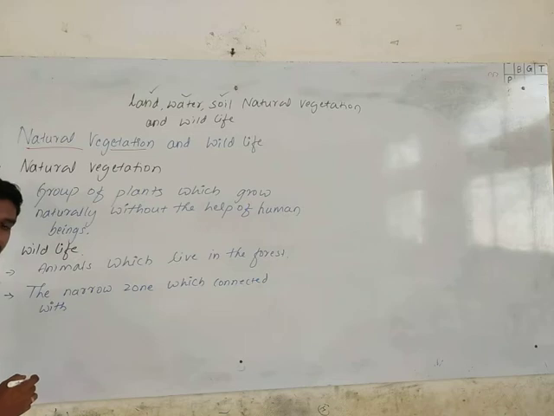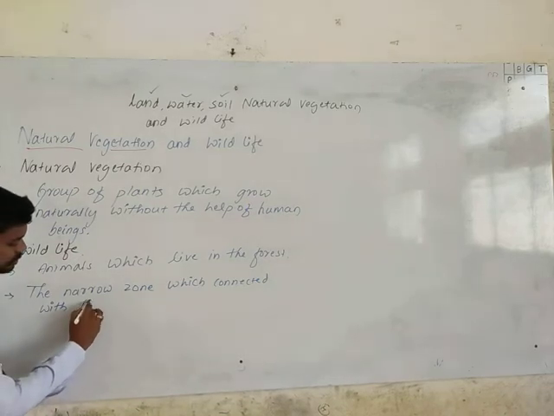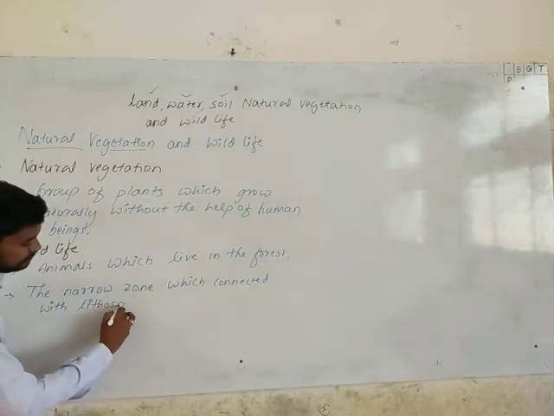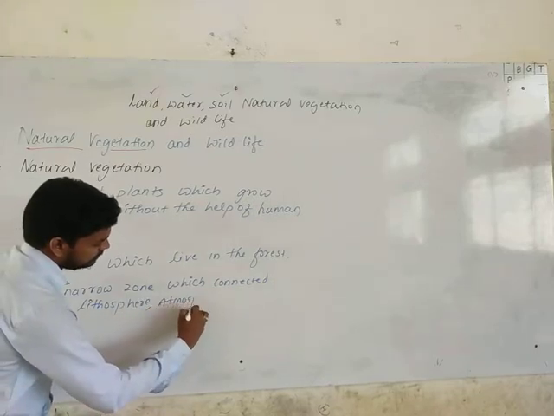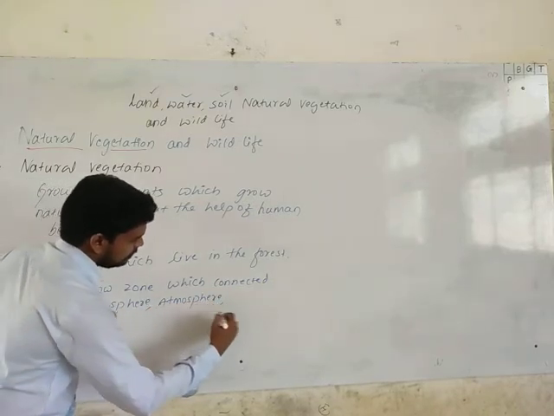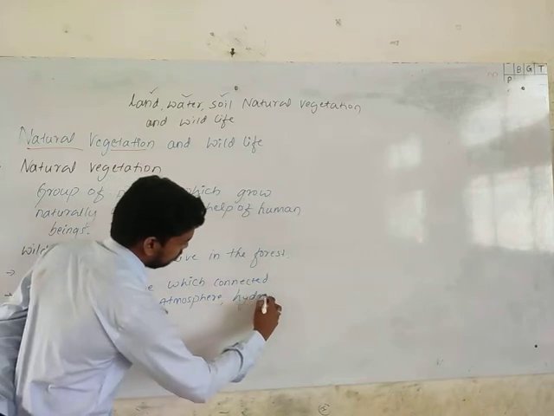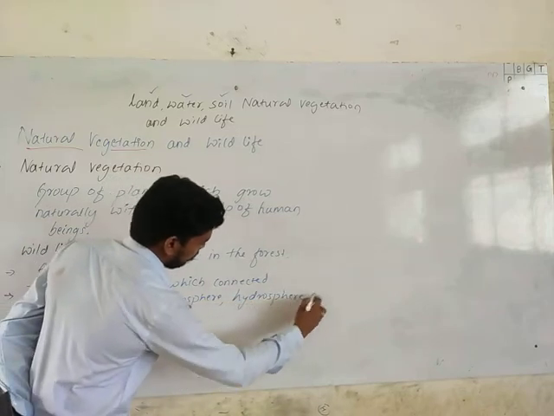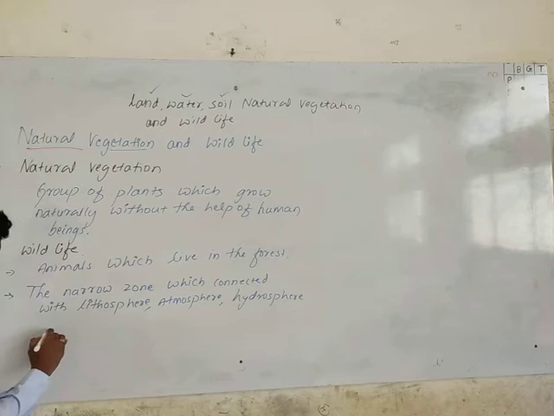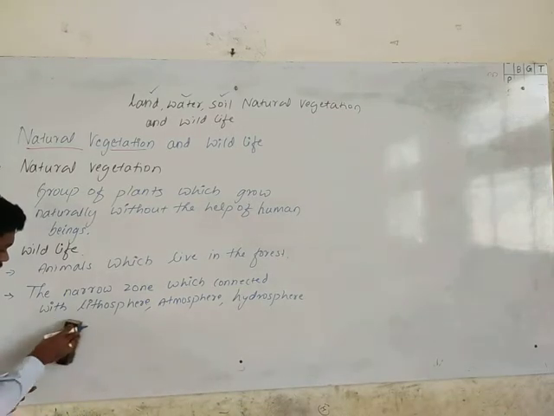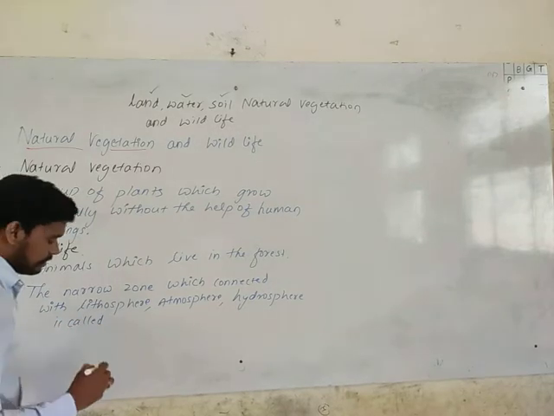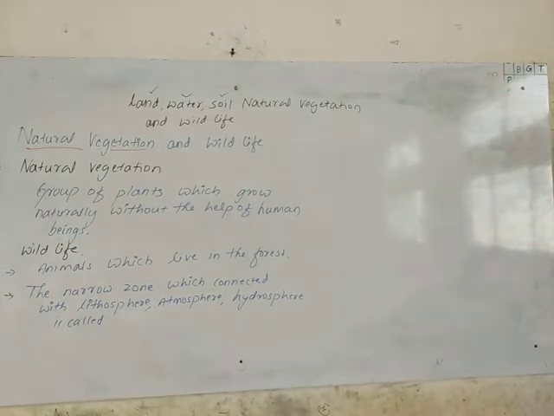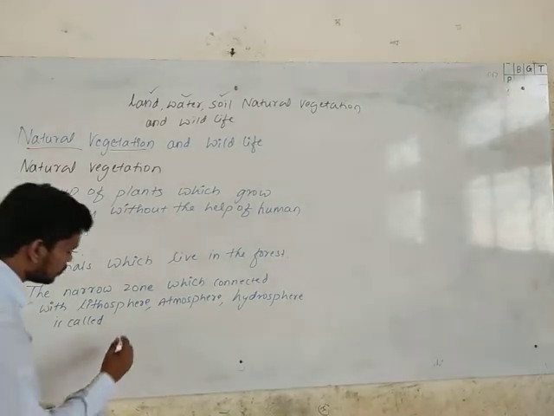What are those other three spheres? Lithosphere, atmosphere, and hydrosphere. That is called the biosphere.